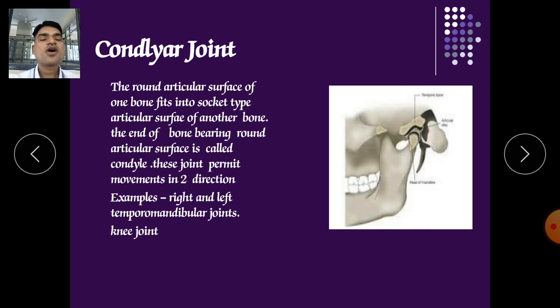Here the condylar or condylate joints. The round articular surface of one bone fits into the socket-type articular surface of another bone. The end of the bone bearing the round articular surface is called condylate. This joint permits movement in two directions, for example right and left, in temporomandibular joints and knee joints. So here is the joint which will work. It provides two directions, upper and lower. Only in this direction it will move. This is an example of condylate joints.